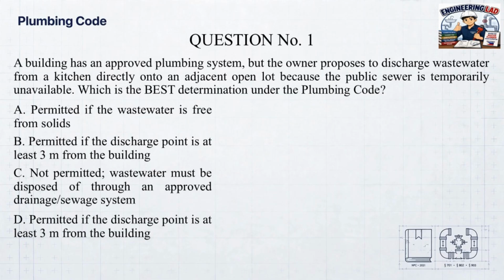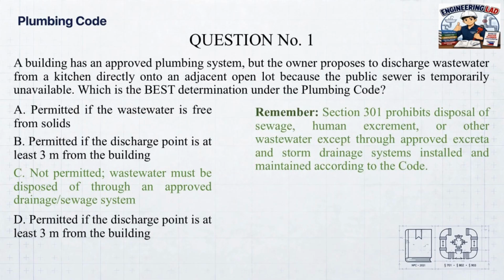Correct answer. C. Not permitted. Wastewater must be disposed of through an approved drainage/sewage system. Section 301 prohibits disposal of sewage, human excrement, or other wastewater except through approved excreta and storm drainage systems installed and maintained according to the code.